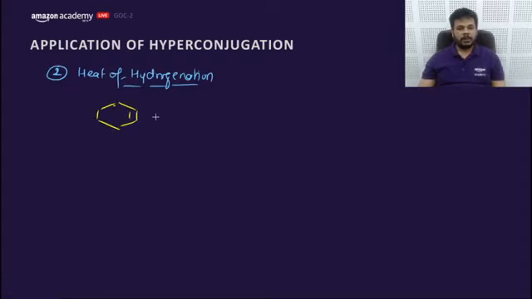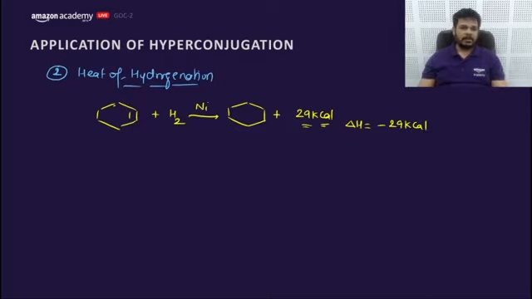If I hydrogenate this cycloalkene in presence of a nickel catalyst, it will convert into cyclohexane and some amount of energy would be released, 29 kilocalorie. This is the experimental data, and in terms of delta H, it would be minus 29 kilocalorie. This is an exothermic process.